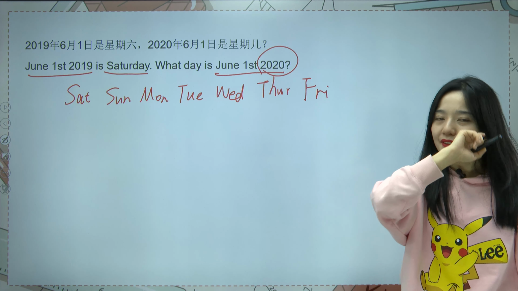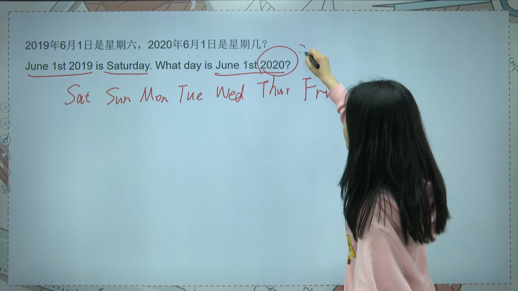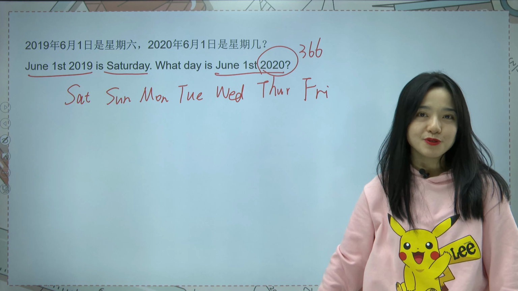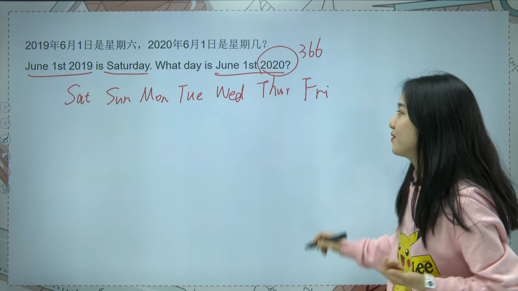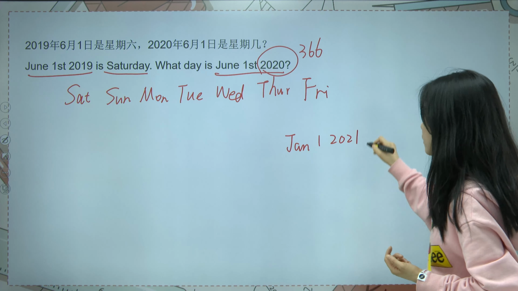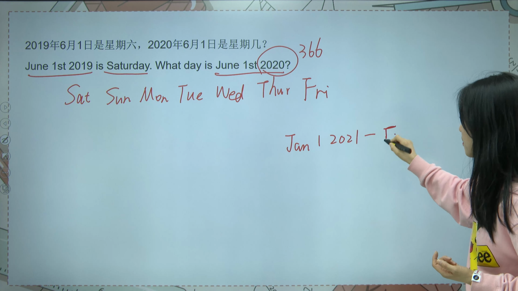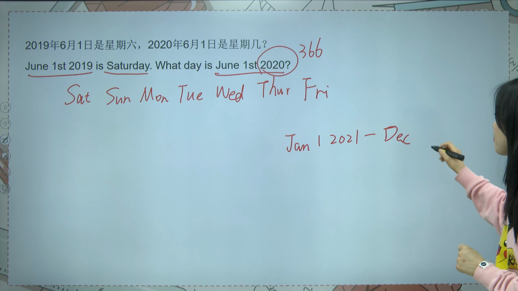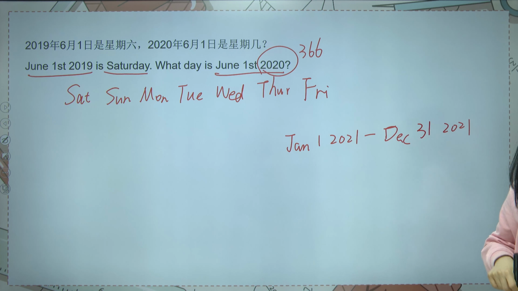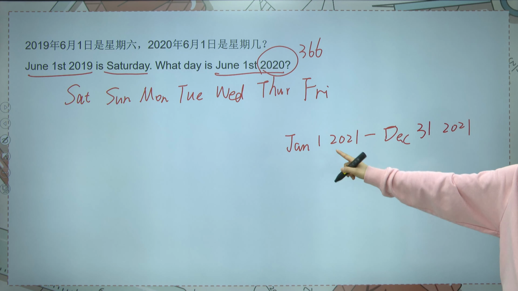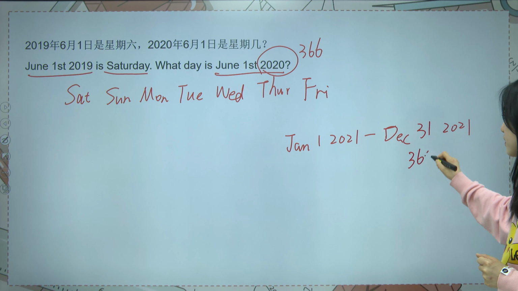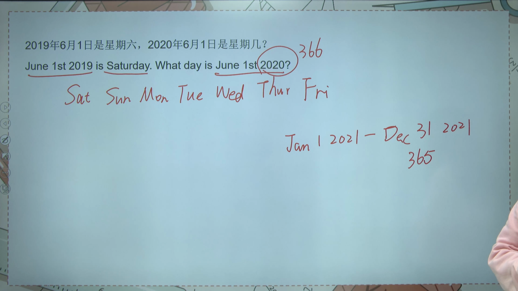And when we have a leap year, we will get 366 days. Is that true now? Let's see another question. From January 1st, 2021 to December 31st, 2021, the last day in 2021. How many days do we have? 2021 is a normal year, so it contains 365 days altogether.